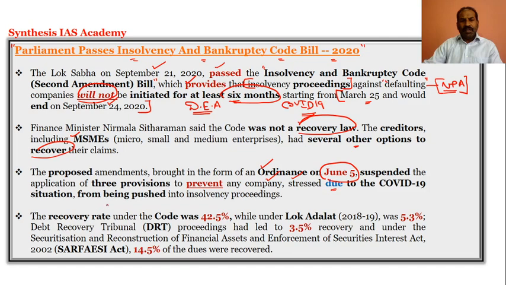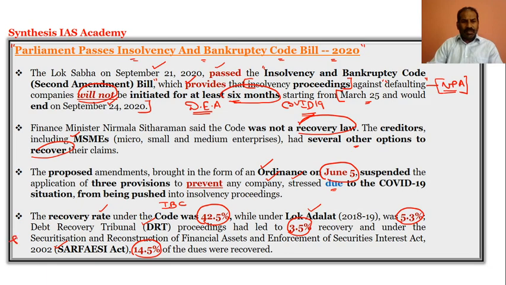And if you look at the recovery rate, because of the IBC, the Insolvency and Bankruptcy Code, the recovery rate is 42.5%, the recovery by Lok Adalat is 5.3%, by Debt Recovery Tribunal is 3.5%, and by the SARFAESI Act is 14.5%. What is SARFAESI?